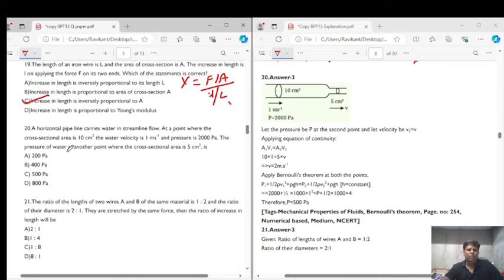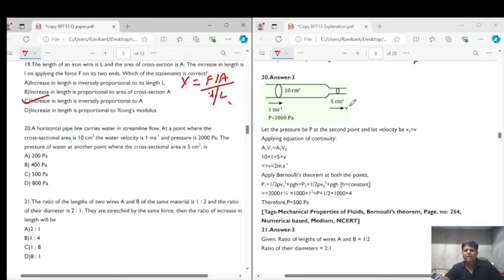The pressure of the water at another point where the cross-section area is 5 centimeters square is, right? So let the pressure at the second point be P and let the velocity be V equal to V2.